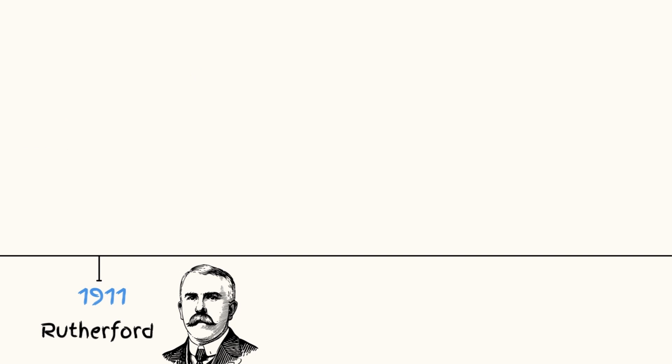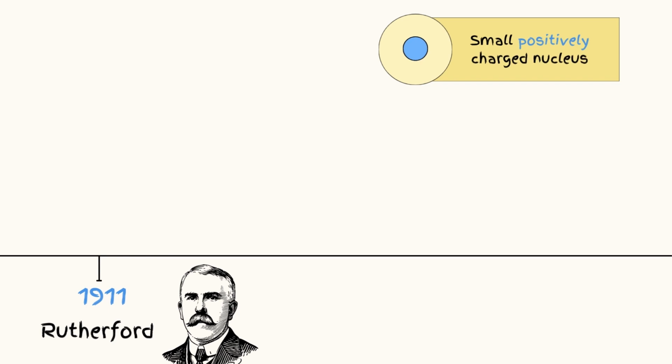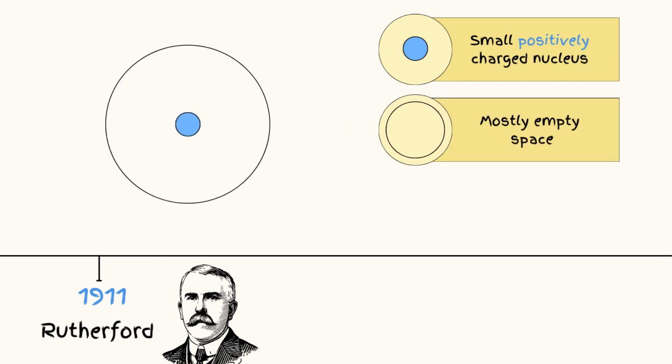So, in Rutherford's atomic model, we have a small positively charged nucleus that is surrounded by mostly empty space, with a thin layer of electrons surrounding the nucleus.